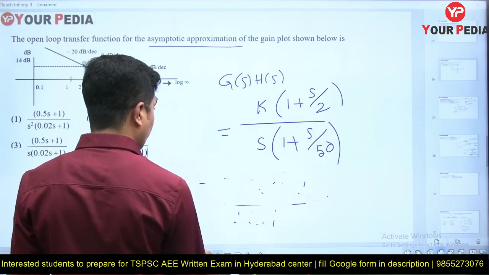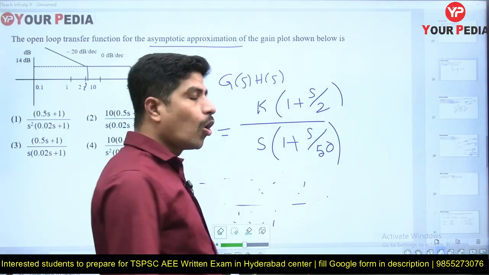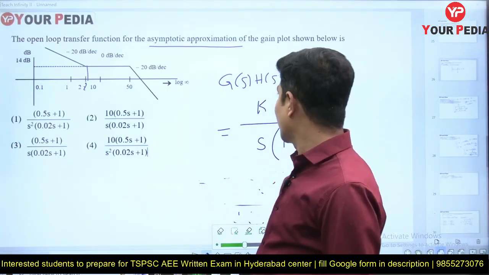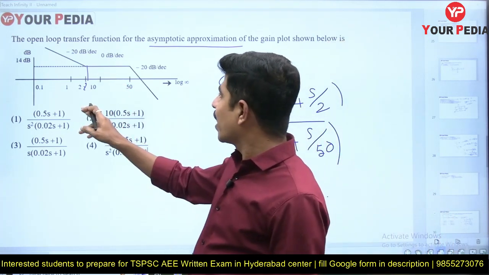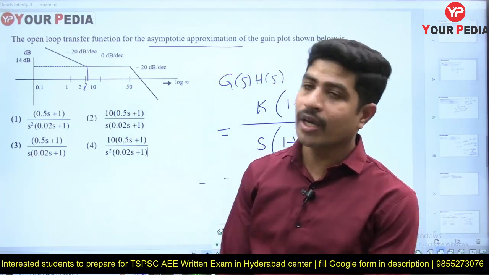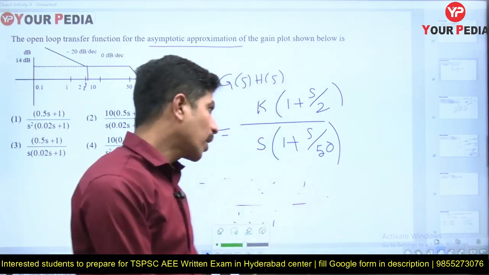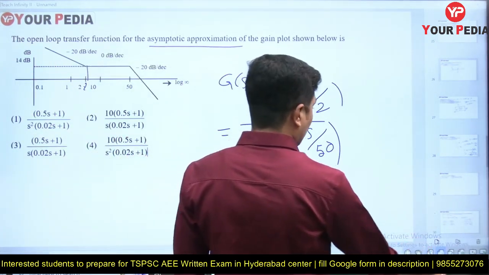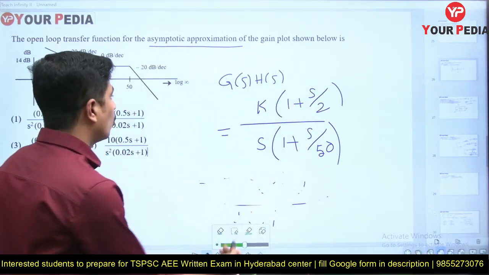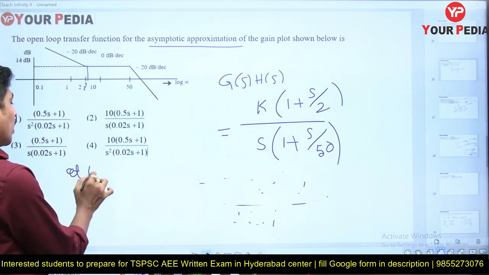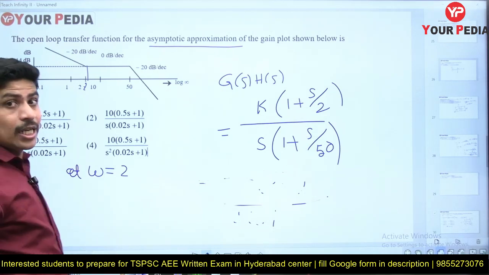I want the value of k. How to find the value of k? Let us see. One hint regarding magnitude will be given to find the value of k. What is that? At omega equal to 2 the magnitude is 14. Now let me do that here. At omega equal to 2, the magnitude in dB is 14.